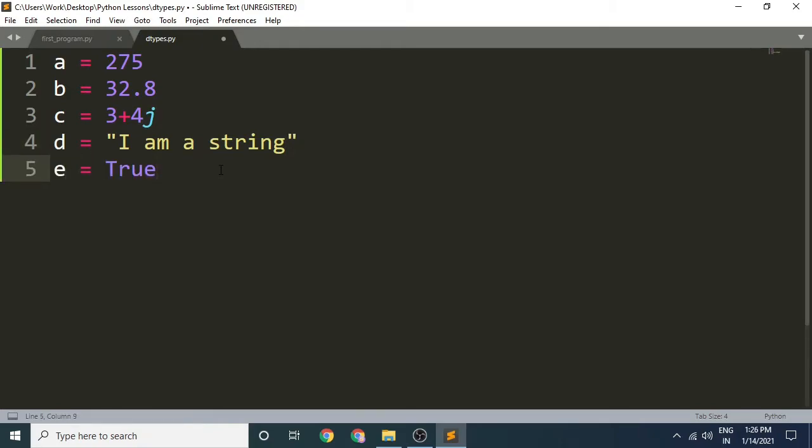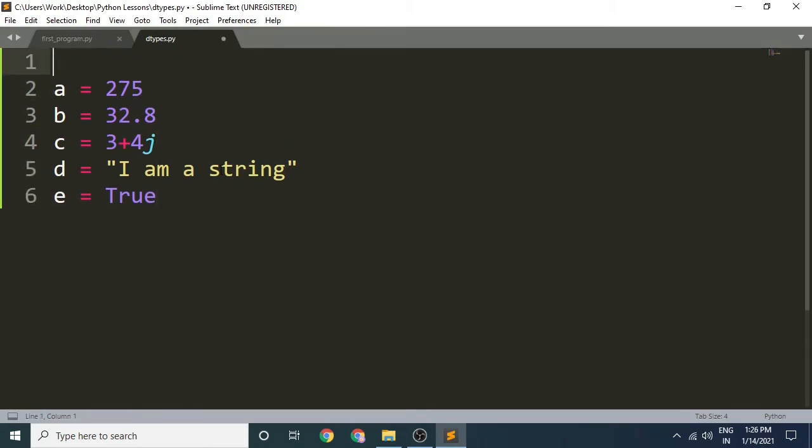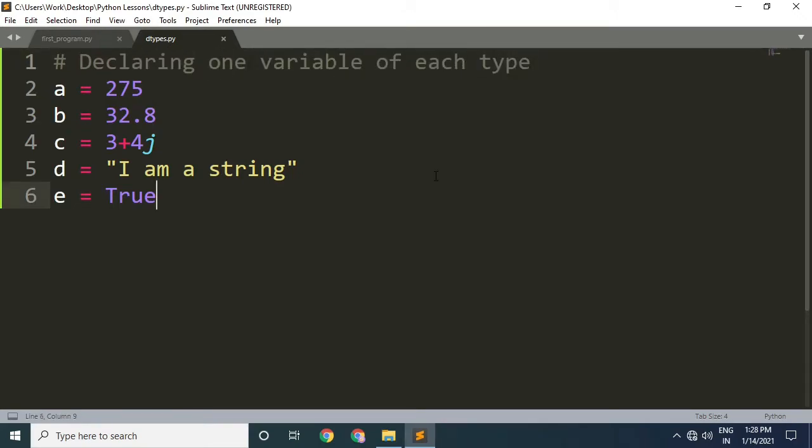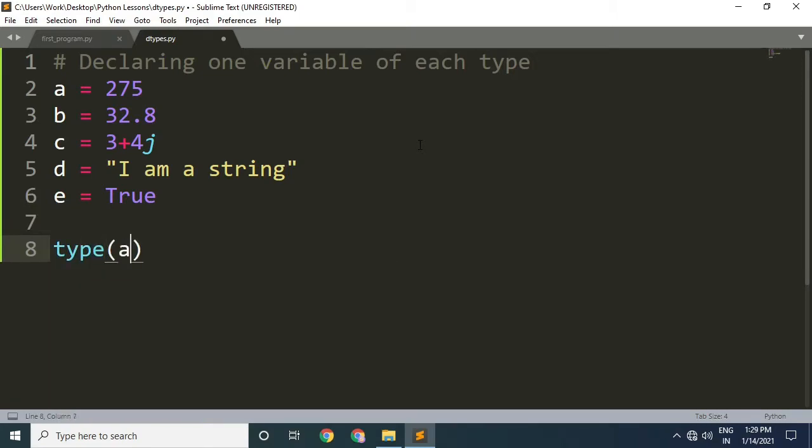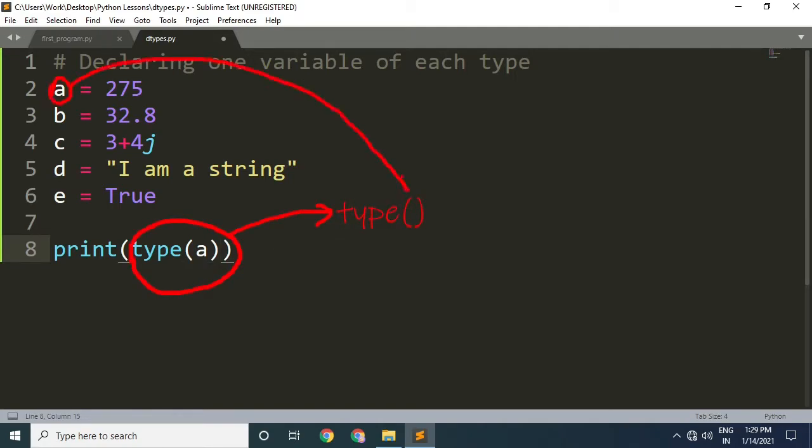Recall what we talked about at the start of the video. It is super important to add comments. So I will quickly add comments in our code. First thing we will see is how to ask Python to tell us the type of a variable. You can do this by a function called type, and we will put a variable inside the brackets and enclose the whole function inside print. We have already seen many functions like this in the previous videos. Basically, this type function takes a variable as an input and outputs its type.